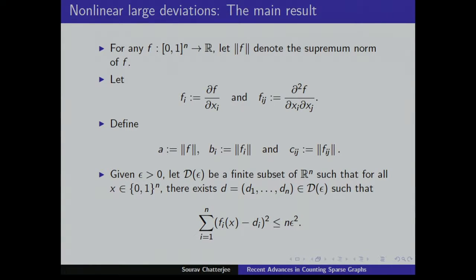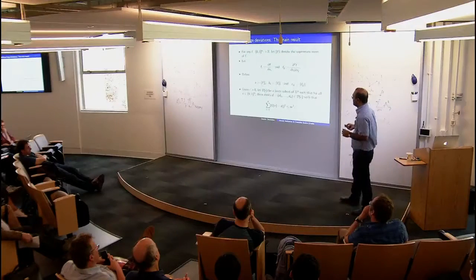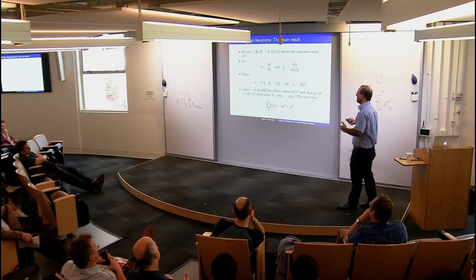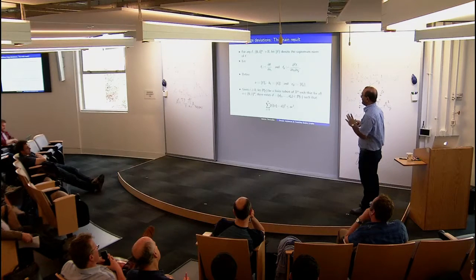So you're trying to find an epsilon net for the image of {0,1}^n under the gradient map. The gradient of f maps {0,1}^n into R^n, and you want to find an epsilon net for that. There should be some scaling there, right? I mean, the norm of f, because the right hand side. Yes. The statement of the theorem just gives you everything in terms of these numbers, and the scaling comes in implicitly.